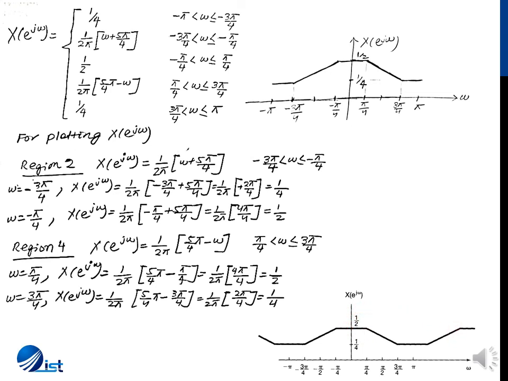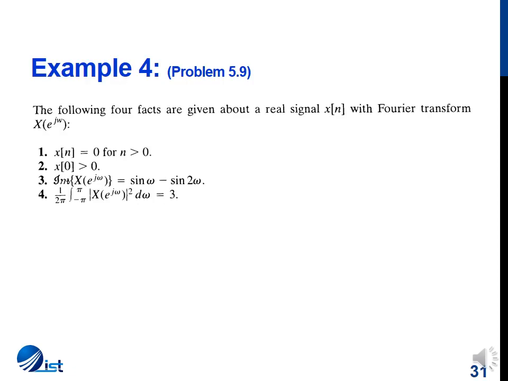Now all the properties that we have discussed so far can be combined to determine solutions for complex problems, which is going to be shown on the next slide. Using a combination of properties that we have discussed so far, we are going to solve this question where we are given 4 facts about a real signal x of n with Fourier transform X of e^jω. Now the signal is real, which means that the property of conjugation and conjugate symmetry can be applied.